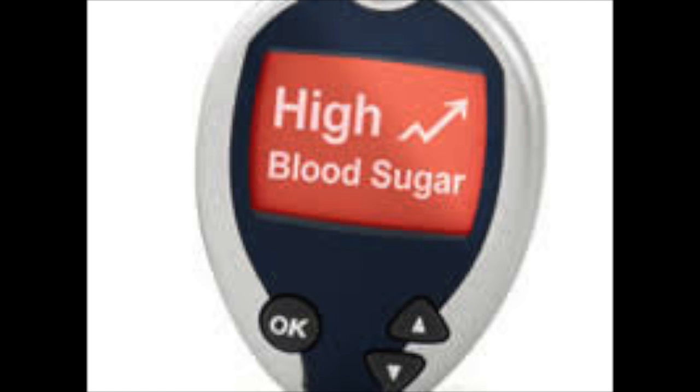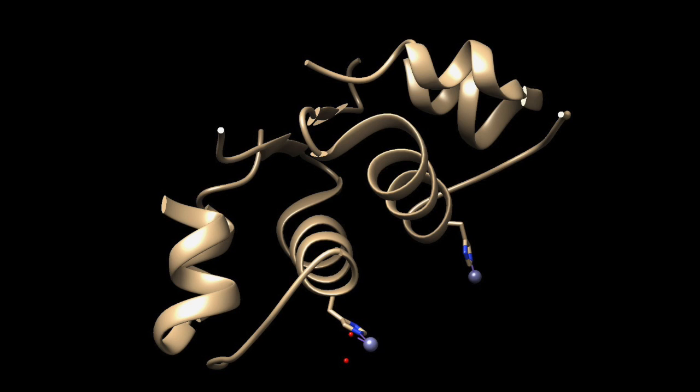If glucose levels were to rise, it could lead to diabetes, which we will dive into later on in this video. In the picture shown above, you can see the molecule of insulin, thanks to Chimera, and the insulin ID number that I used to find this image is 4INS.